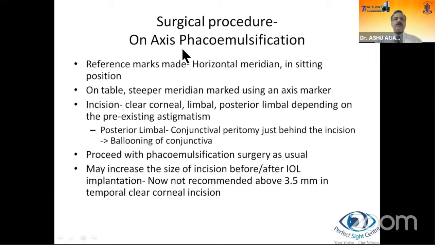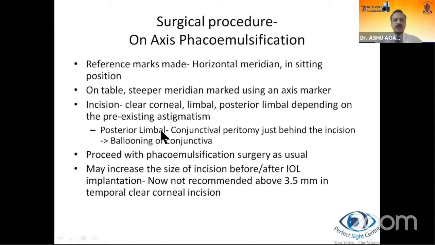So an overview of the surgical procedure for on-axis phacoemulsification. The reference marks are made on the horizontal meridian in the sitting position to avoid cyclotorsion. On the table, steeper meridian are marked using an axis marker. The incisions are clear corneal, limbal, or posterior limbal, depending on the pre-existing astigmatism.